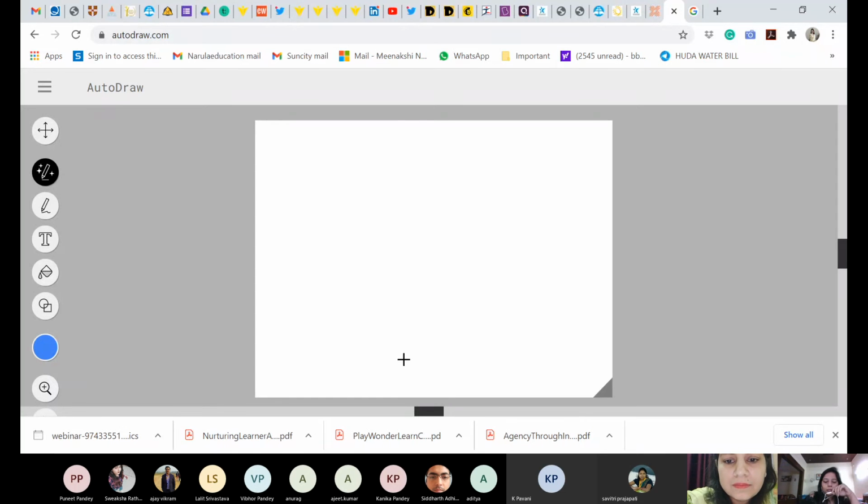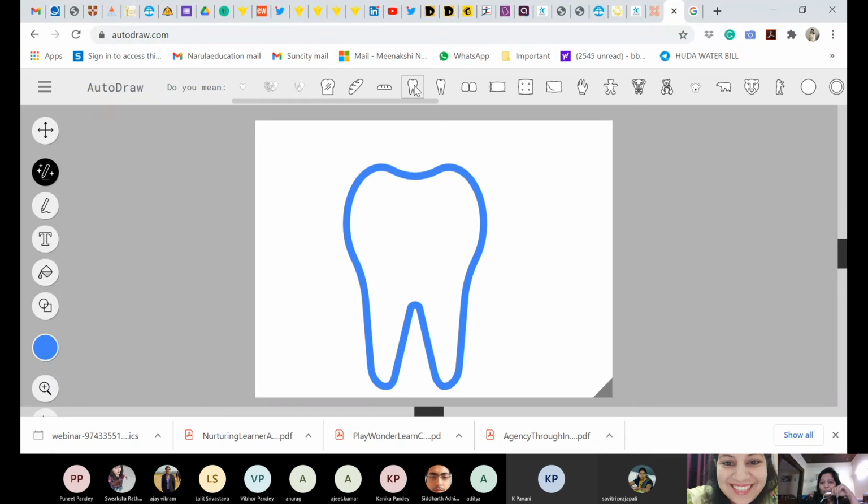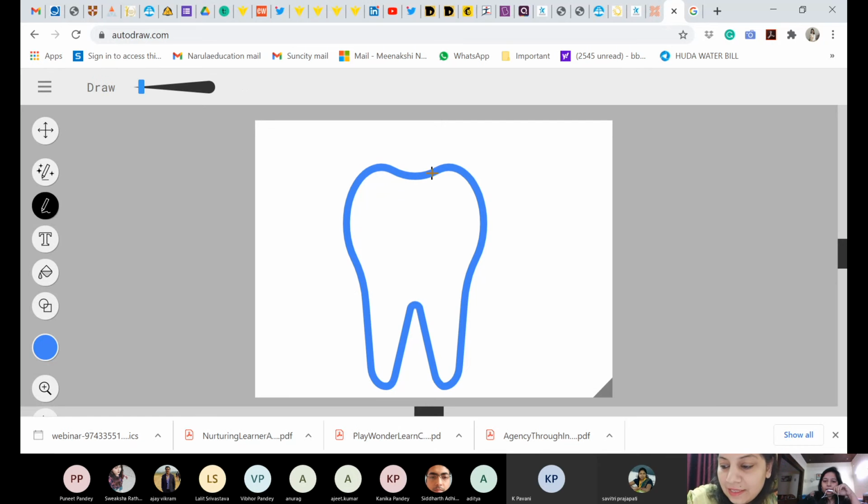Let me continue. Oh, that's okay. Others can also see. Just to see what I'm going to draw. Now I have drawn this. Now it is asking exactly, I was thinking like this only. I wanted to draw a tooth. So I can do it and I can show it to my students. I can label it. You see?